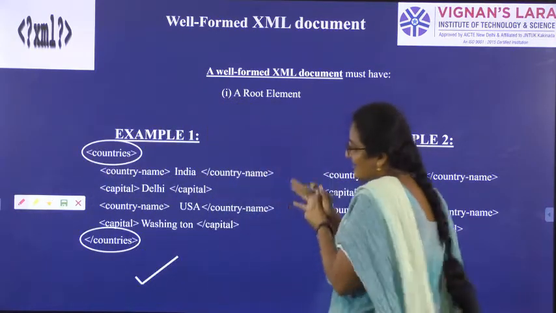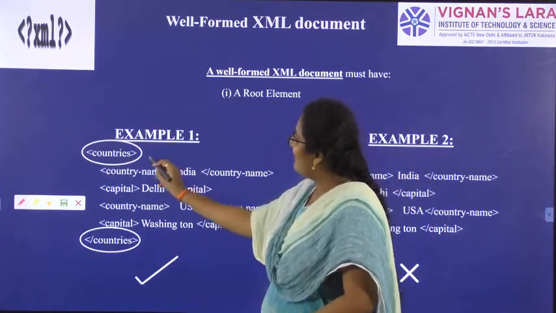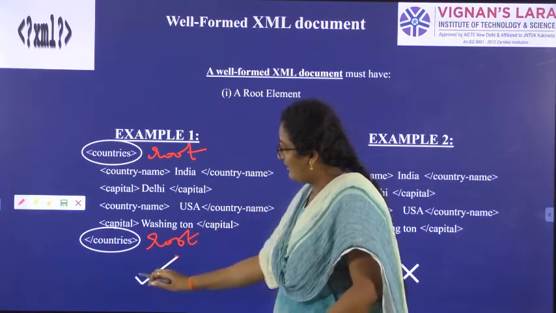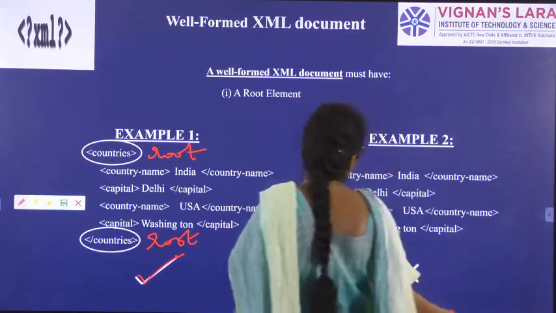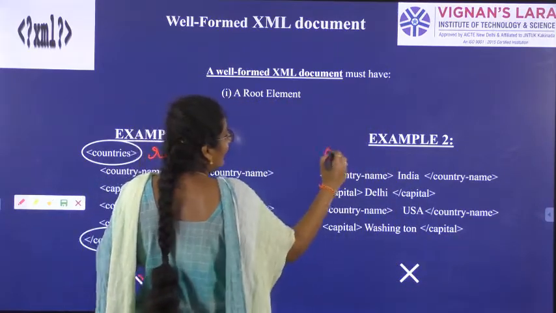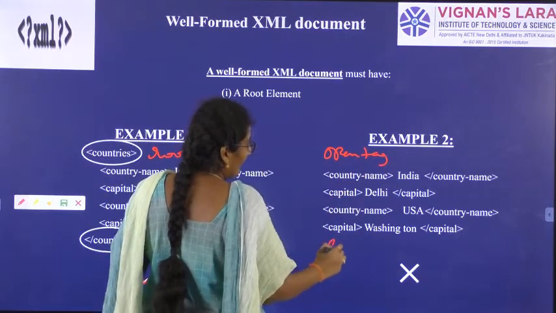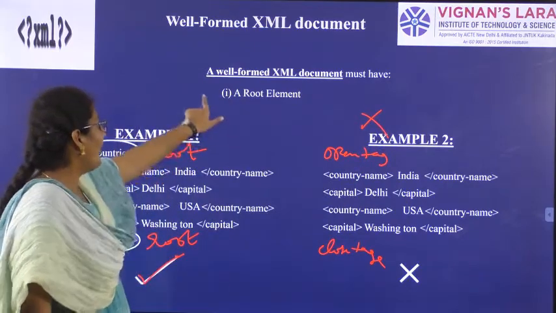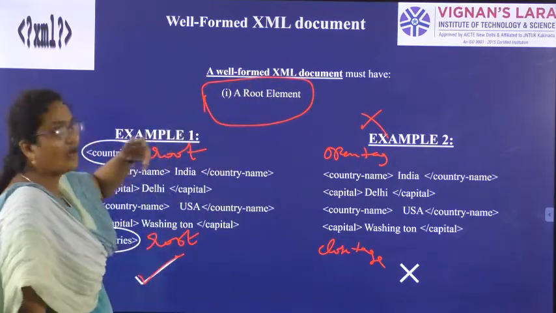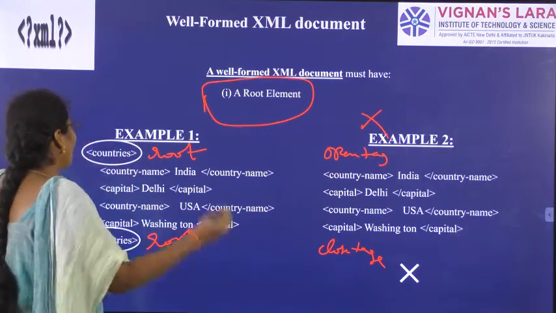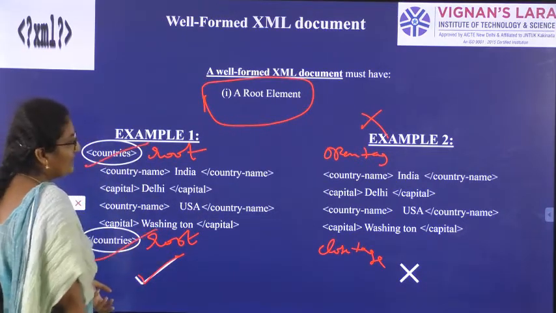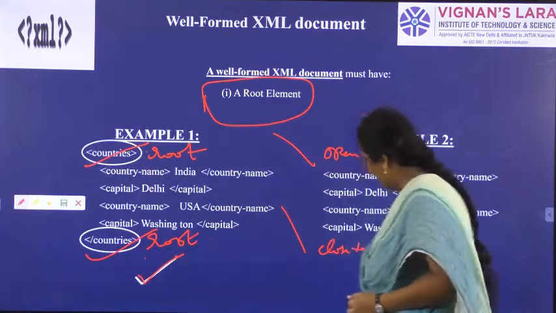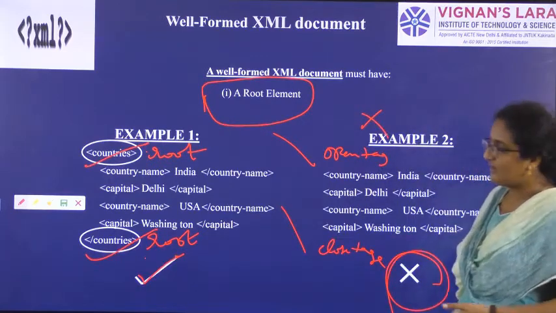See here, this is the example for displaying countries, where I have a root element, the countries open tag and countries closing tag. So this is a well formed document. On the other hand, in example 2, I don't have an open tag or a closing tag for country. So this is not a well formed document. So the first point to be followed when talking about a well formed document is the root element. I should have a root element, opening tag and closing tag. When I don't have the root element, open tag and close tag, that cannot be a well formed document.